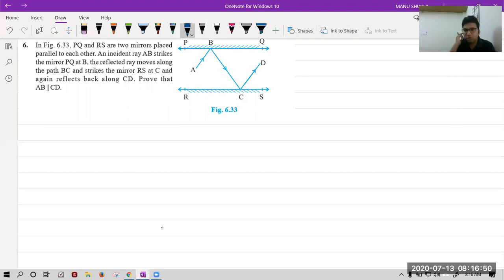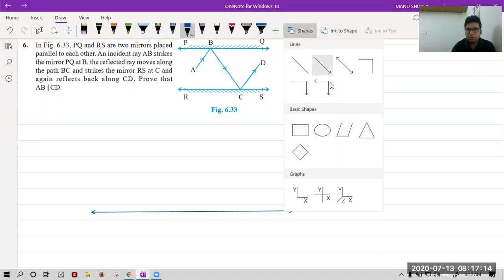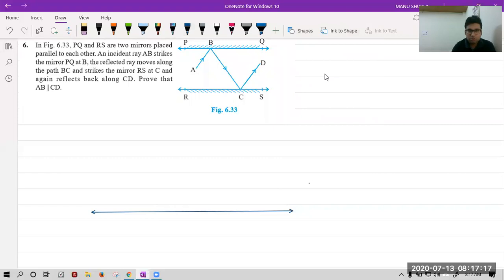Sir, we have to construct. The question figures, you have to make. Okay, in this question, I guess you are asking, we have to construct something. Without construction, it won't be done. Let me make the diagram. Suppose this is a mirror. This is a mirror. And let me make one more thing.